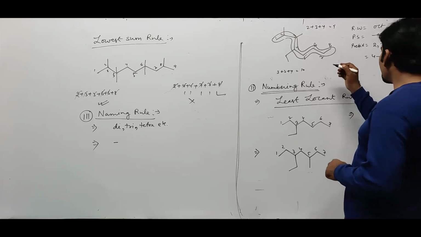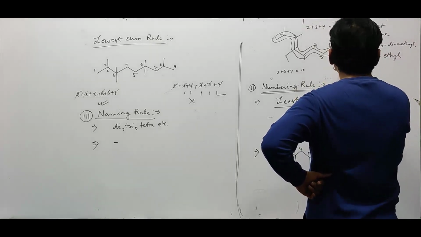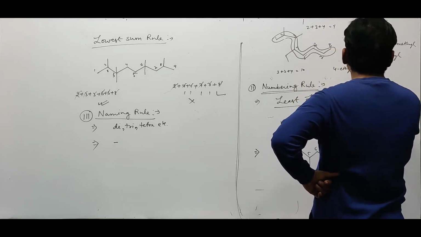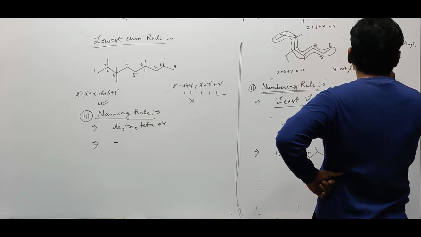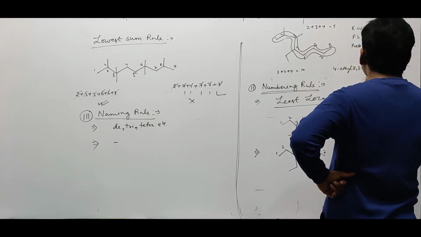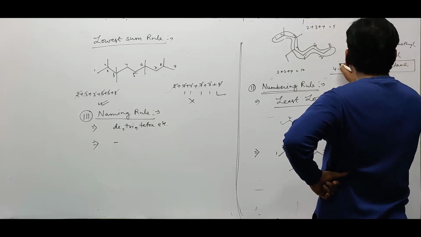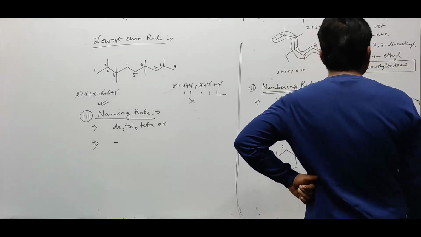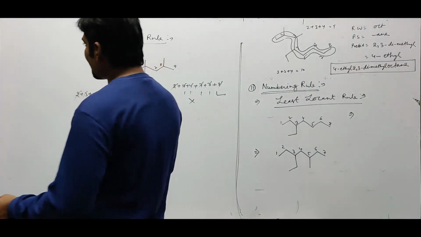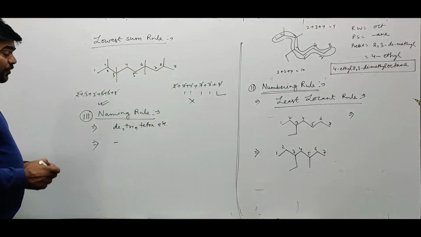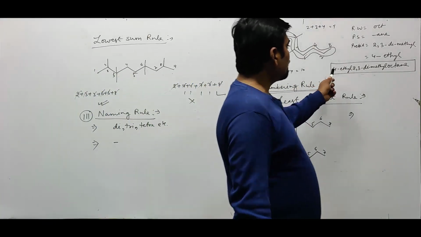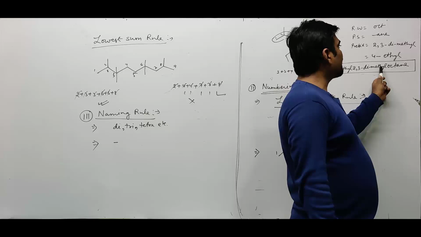So the complete name of this structure will be 4-ethyl-2,3-dimethyloctane, without a space. So this is called a one word name, because when we are writing a word, letters are not separated by spaces. Therefore, this is called a one word name. So the name becomes 4-ethyl-2,3-dimethyloctane.